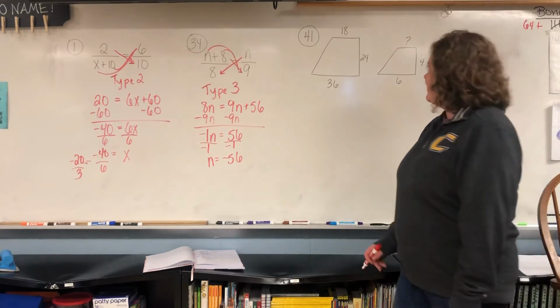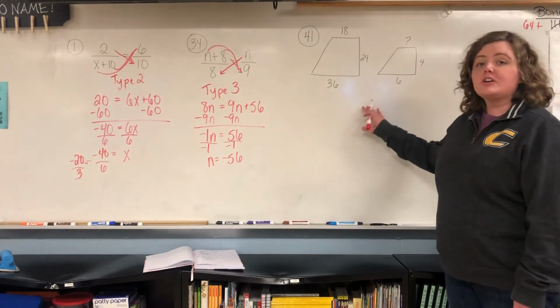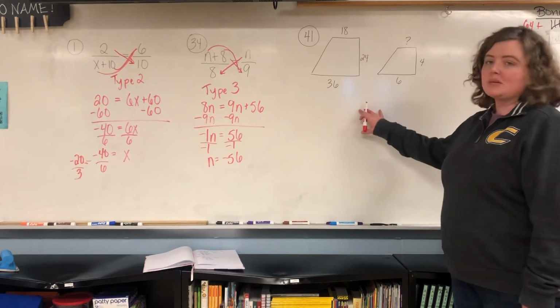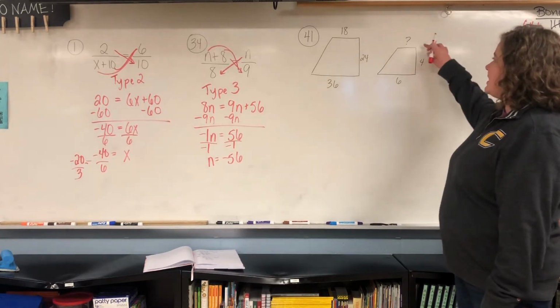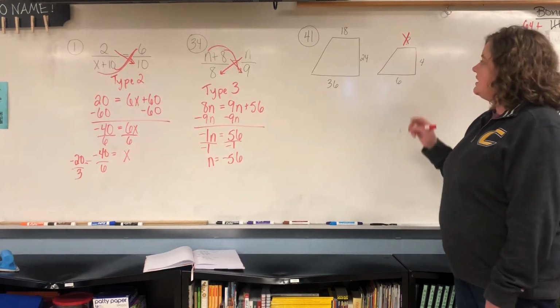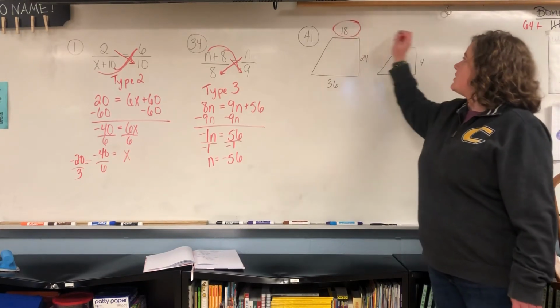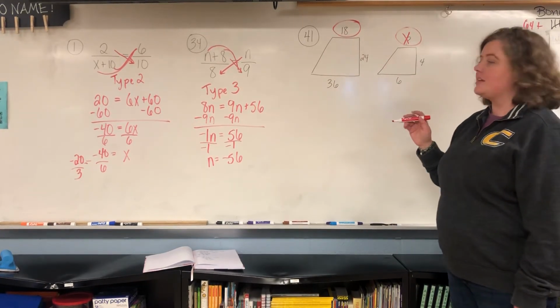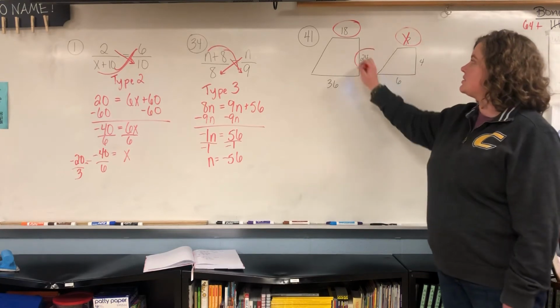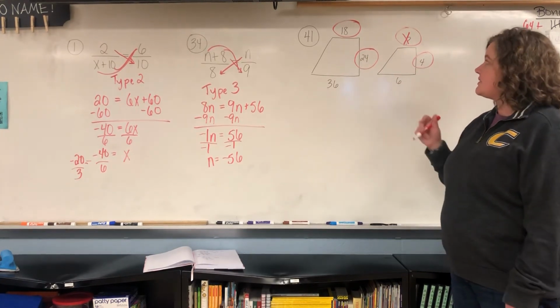Alright, so in these problems, they're having you find the missing side length, and they already told you they're similar. Okay, so that means you can set up a proportion. Now you know me, I don't like the question mark, I like to put an X there to show that's what I'm trying to find. If they give you multiple sides, you definitely need to use the sides that go together with the X, and then you can choose whichever one you want to do. So I'm going to do the 24 and the 4. It's up to you though. You could do 36 and 6 if you wanted to.